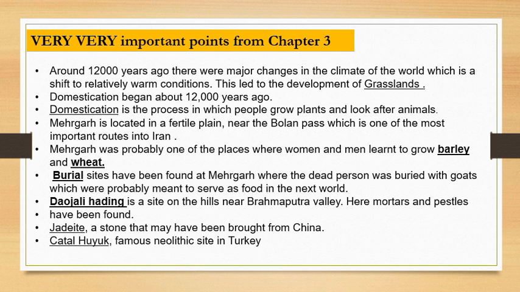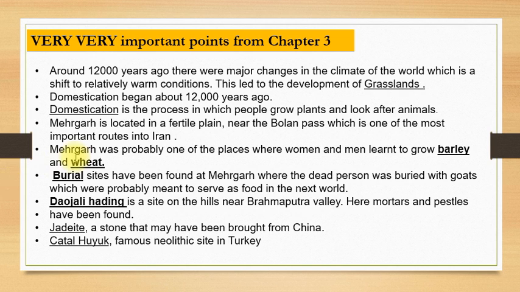Chapter 3 is a short one, we just have to cover a few points, so let us do it very quickly. Around 12,000 years ago there were major changes in the climate of the world, and it became relatively warm as compared to previous times, and it led to the development of grasslands. That is the important point. That's why I told you to remember the timeline of the Paleolithic period. Now we are talking about 12,000 years ago, which means we are about to enter the Neolithic time.